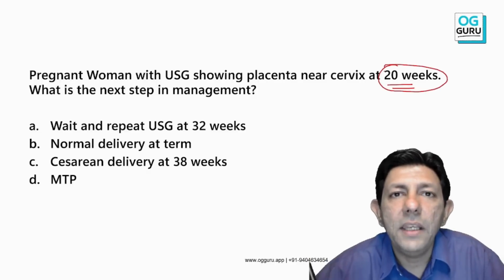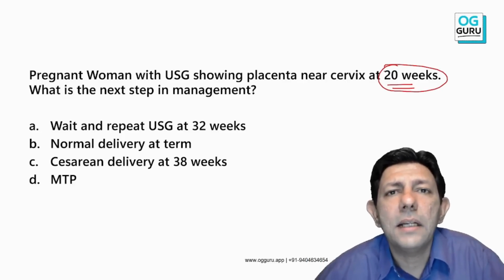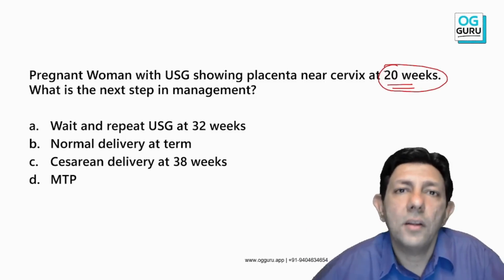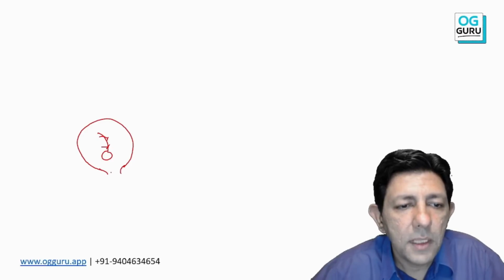At 20 weeks, many times we do a scan and the placenta is low lying, or even covering the os or near the os. It happens because it's a small uterus. This is the os, and the placenta may be here and can come in front of the presenting part at 18-20 weeks.